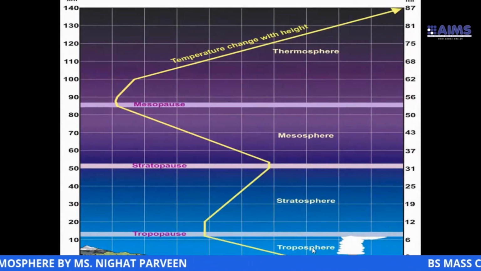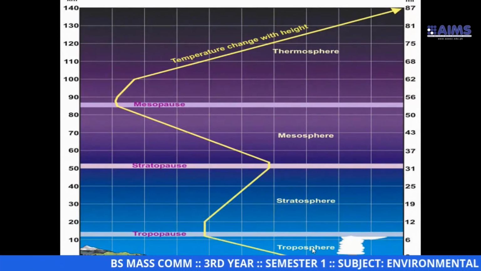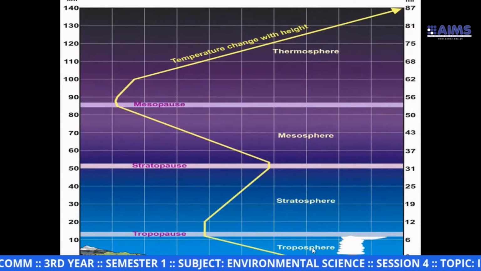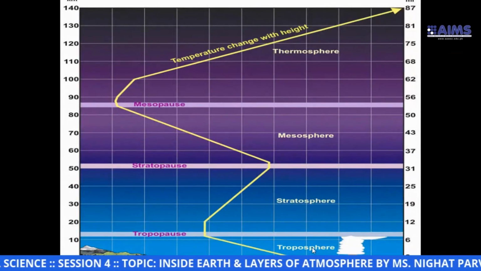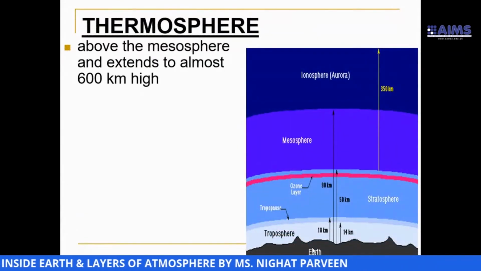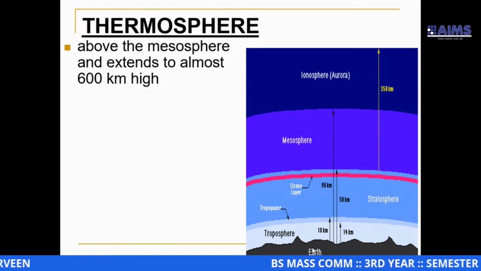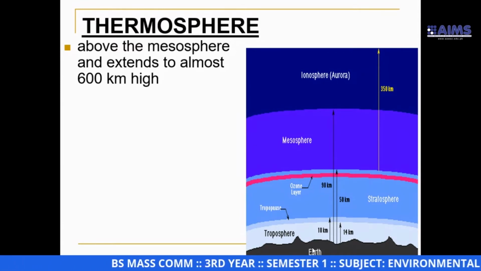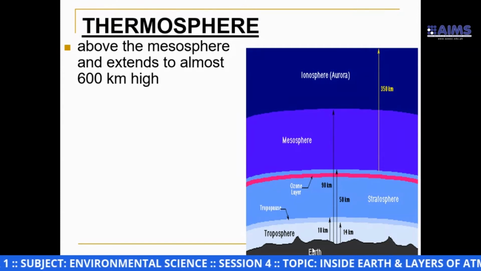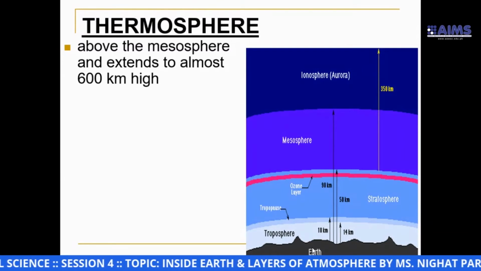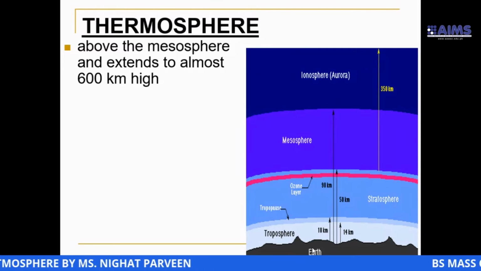After the mesosphere we have the thermosphere. But between the mesosphere and thermosphere we have a boundary that is called the mesopause. The thermosphere is above the mesosphere and extends to almost 600 kilometers high. It means the thermosphere can be observed from the mesosphere to 600 km high.